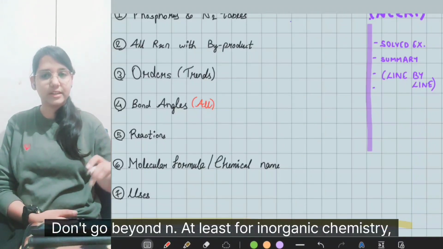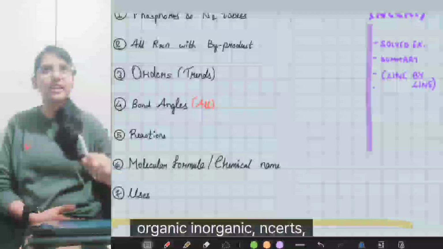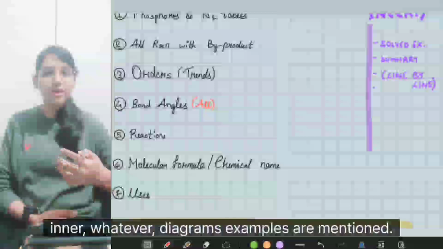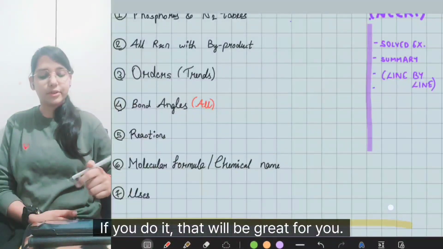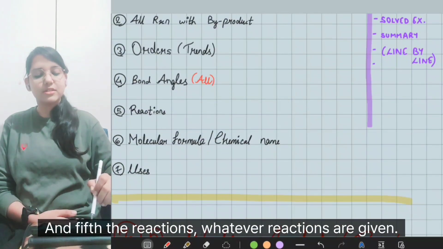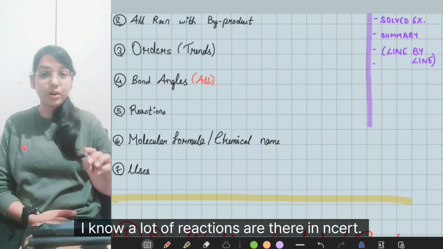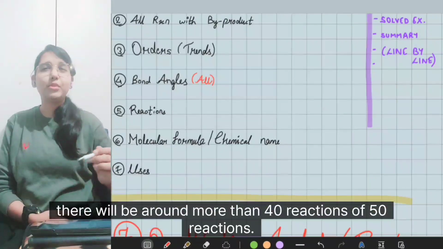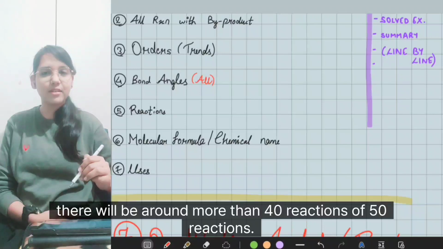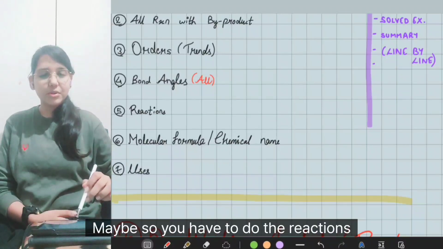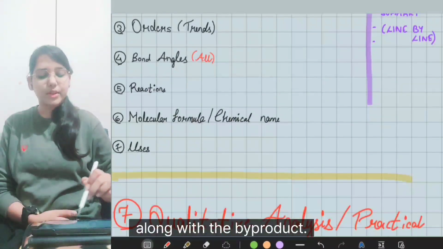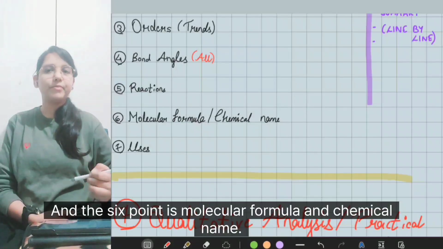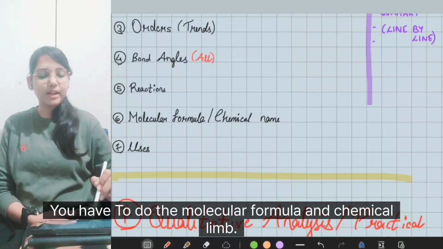Don't go beyond NCERT, at least for inorganic chemistry. Organic, inorganic, NCERT is enough. Whatever diagrams and examples are mentioned, if you do them, that will be great for you. And fifth, the reactions. I know a lot of reactions are there in the NCERT. If you write them on one page, there will be more than 40 or 50 reactions, maybe. So you have to do the reactions along with the byproduct. And the 6th point is molecular formula and chemical name. You have to do the molecular formula and chemical name.